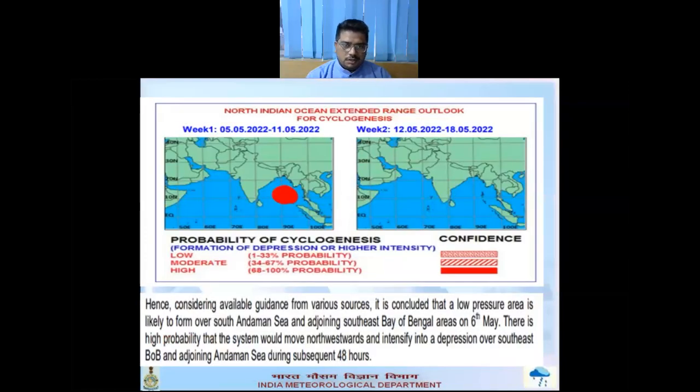So this is the North Indian Ocean extended range outlook. Under this, IMD has come up with the extended range outlook. It is concluded that a low pressure area is likely to form over South Andaman Sea and adjoining Southeast Bay of Bengal on 6th May, and there is a high probability that the system would move northwestwards and intensify into a depression over Southeast Bay of Bengal and adjoining Andaman Sea during the subsequent 48 hours. This is shown here, the red circular shape in figure 1. For week 1 and week 2, there is no probability of any cyclogenesis, as mentioned here.